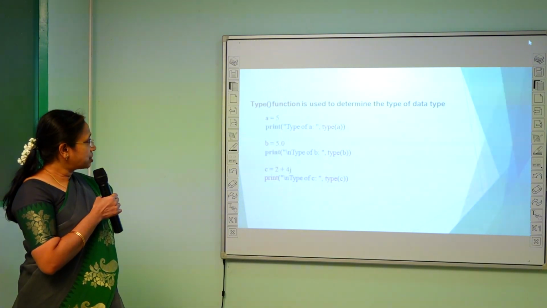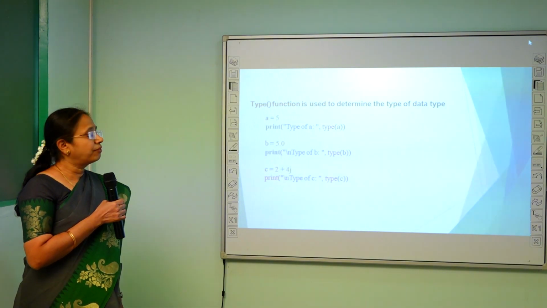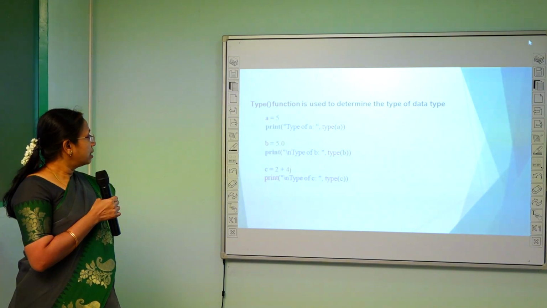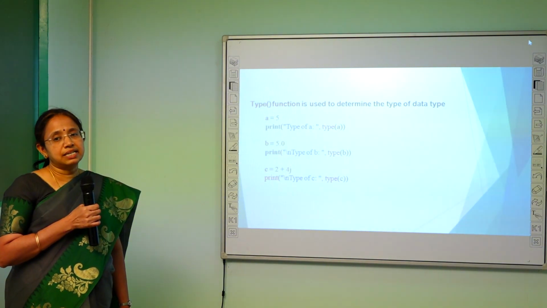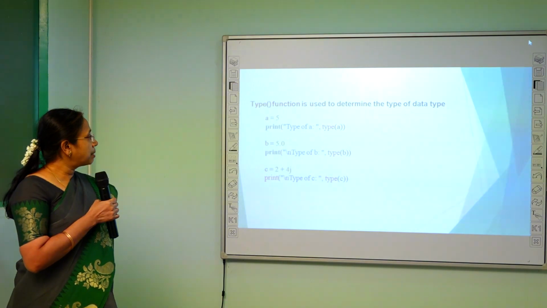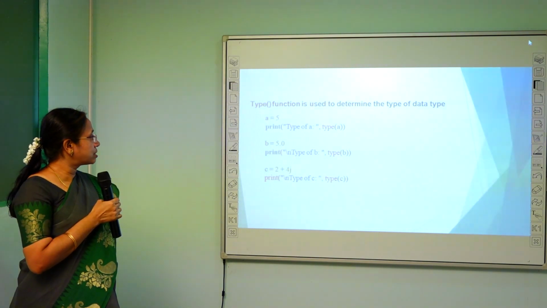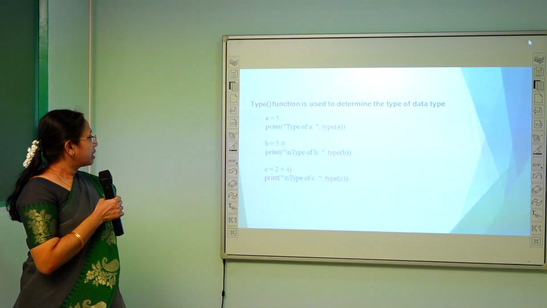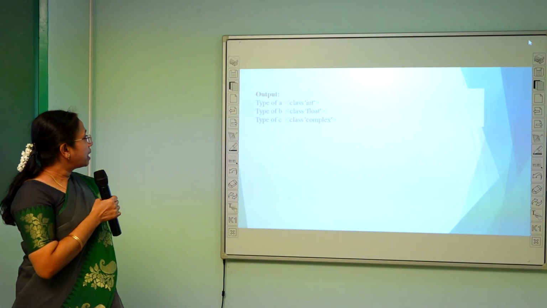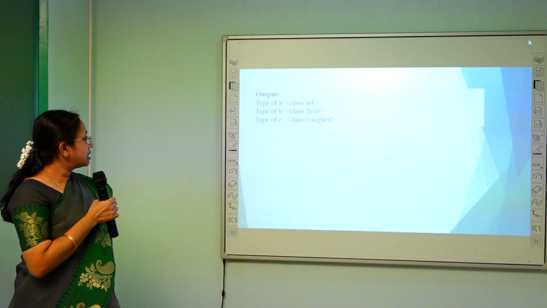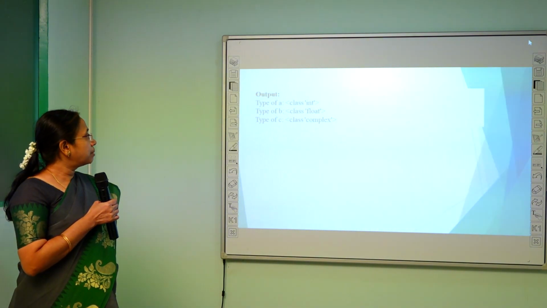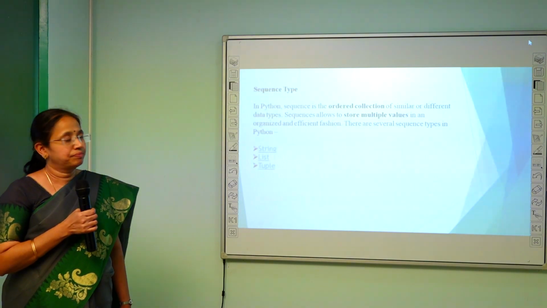Next, the type function is used to determine what the data type is. For example, a is equal to 5 means it is an integer value. Next example, b is equal to 5.0 denotes a float value, and the next one denotes a complex value, c is equal to 2 plus 4j. The output shows type of a belongs to the class int, type of b belongs to the class float, and type of c belongs to the complex numbers.